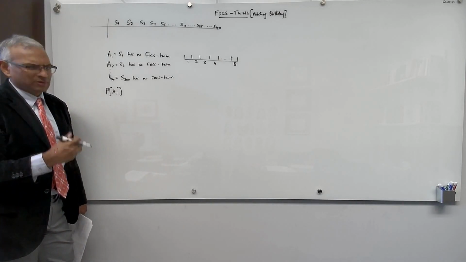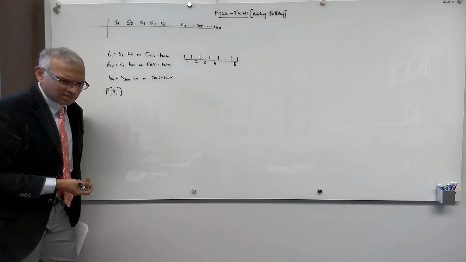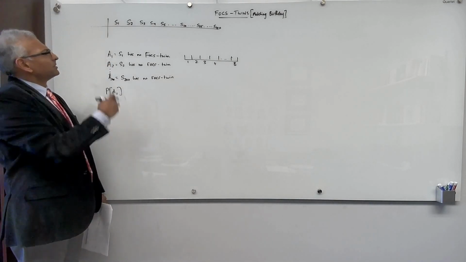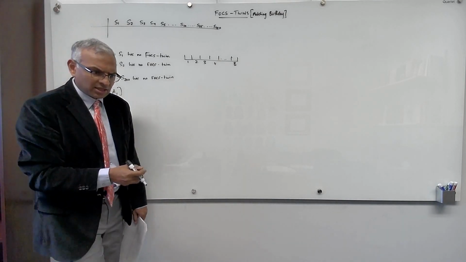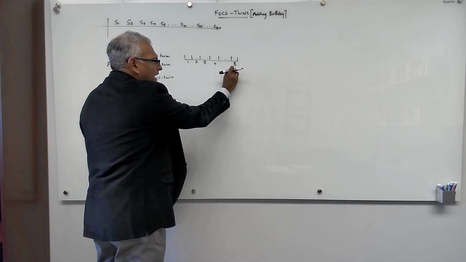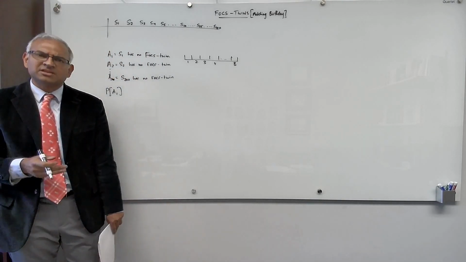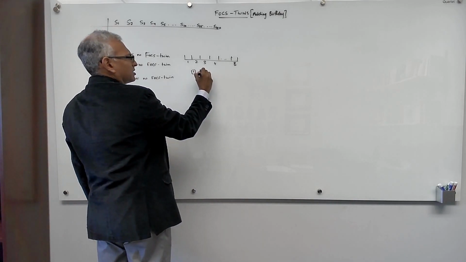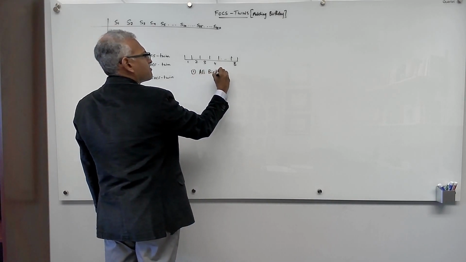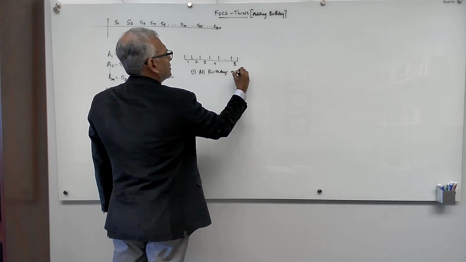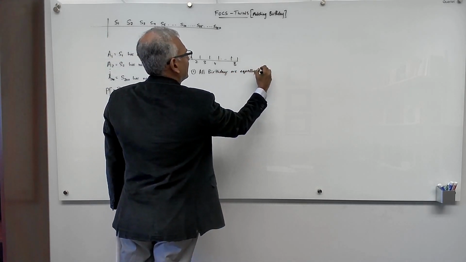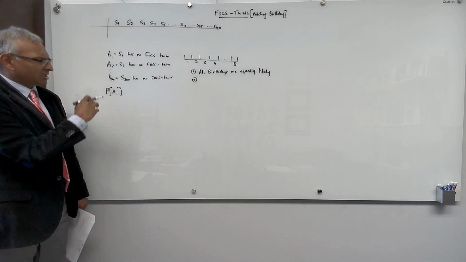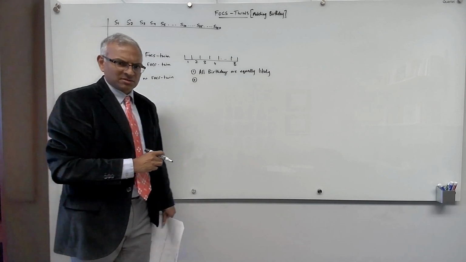Okay, so let us assume, now since we're talking about birthdays, so if I pick a random student of my 200 students, and look at their birthday, the outcome is the birthday. So there are B outcomes, and I'm going to assume that all possible birthdays are equally likely. So it's a uniform probability space. So let's make the assumption that all birthdays are equally likely.